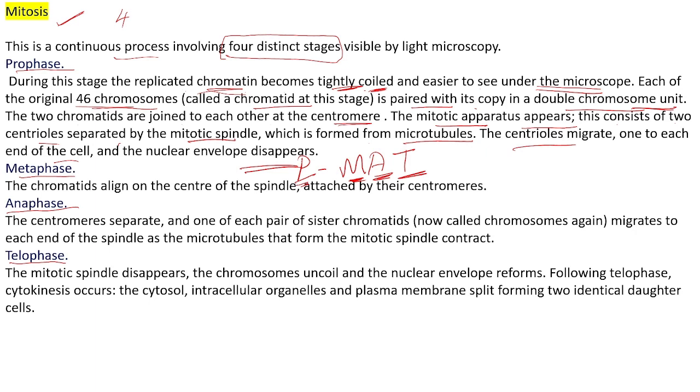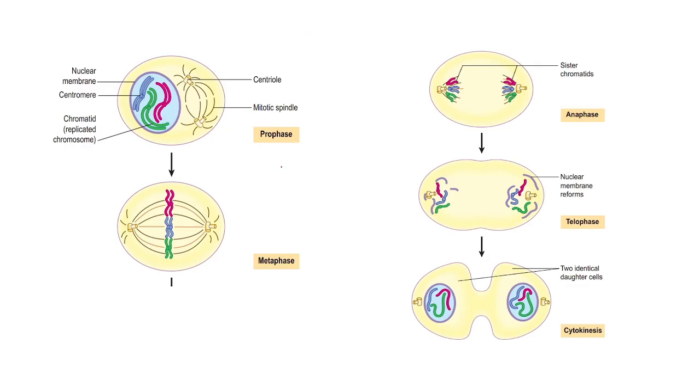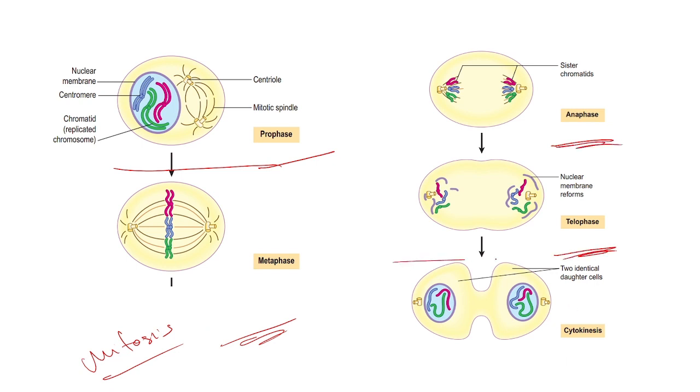This is a main step, a big step, and there are many things we have to study. What is meant by prophase? Here you can see this is prophase. These are the mitosis stages: prophase, metaphase, anaphase, telophase. These are the four stages, and then one more process will happen, that is cytokinesis.